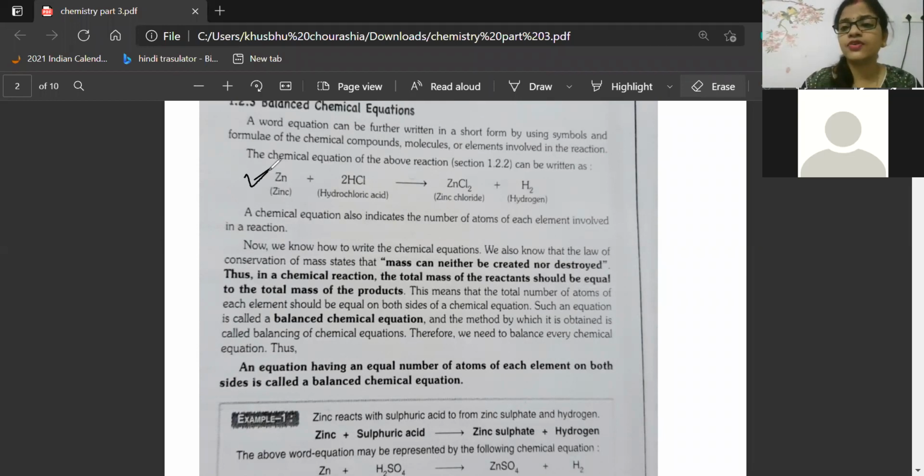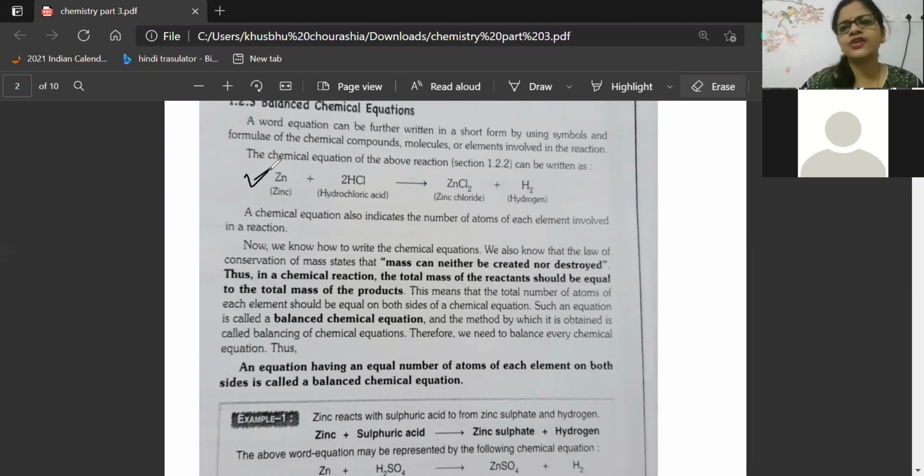Hydrochloric acid acts when it is diluted or aqueous. You can put few drops of hydrochloric acid or sulfuric acid. Both will undergo a displacement reaction, and zinc chloride and hydrogen gas will be released.